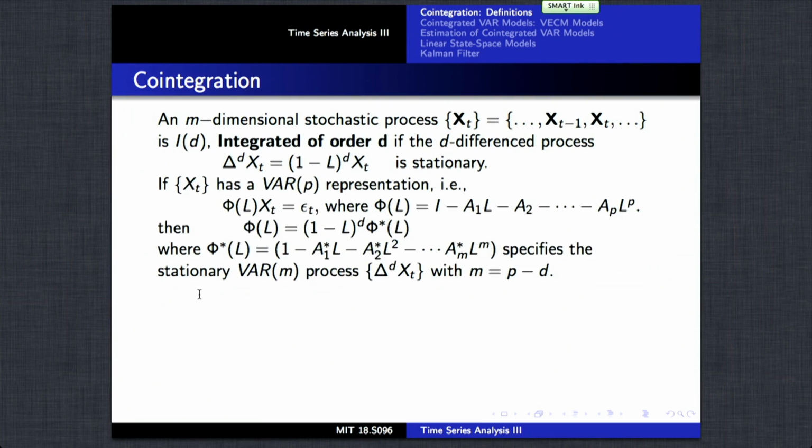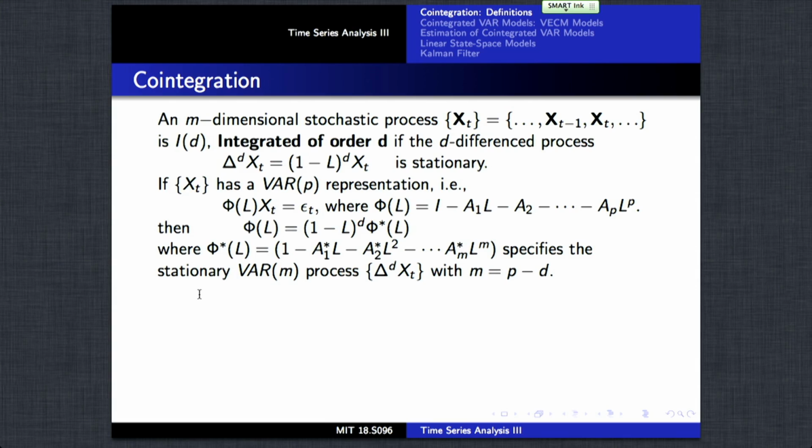If the process does have a vector autoregressive representation in spite of its non-stationarity, then it can be represented by a polynomial lag of the x's equal to white noise epsilon. The polynomial phi of L is going to have a factor term of 1 minus L, the first difference, to the d power.